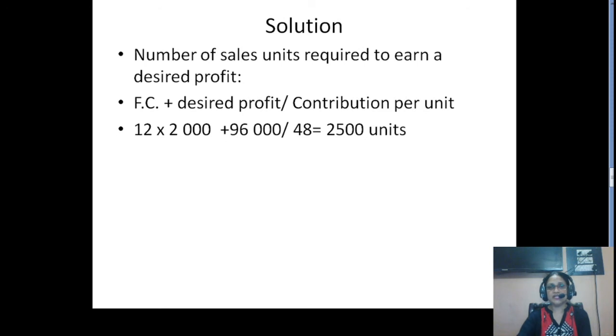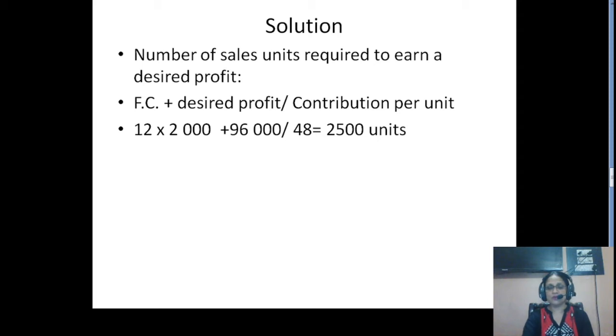Now, number of sales units required to earn a desired profit. We need to calculate how many units should be produced to earn a desired profit of 96,000 pound, right? So the formula would be fixed cost plus desired profit divided by contribution per unit. So it will be 12 into 2000, that is your total fixed cost, plus 96,000 as your desired profit, divided by contribution per unit, that is 48, right? So you will get the answer as 2500 units.